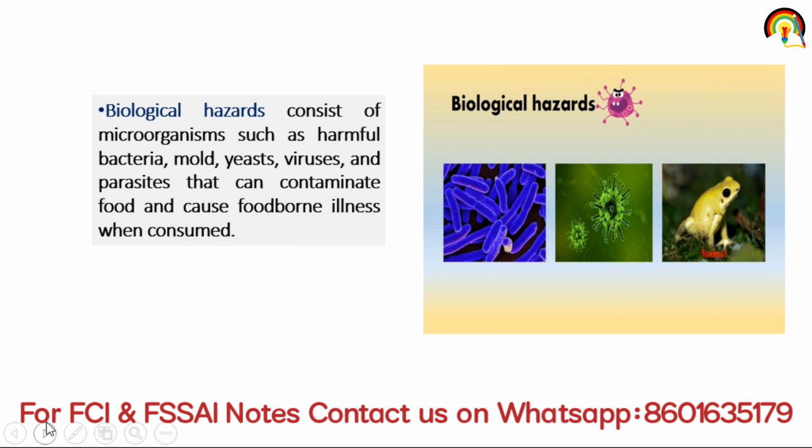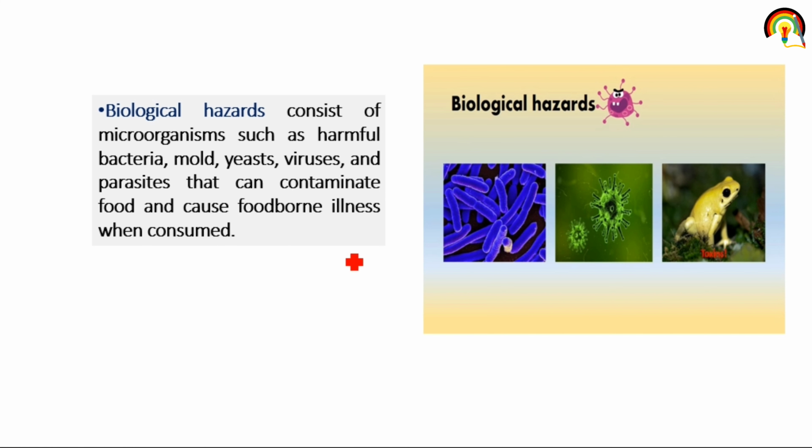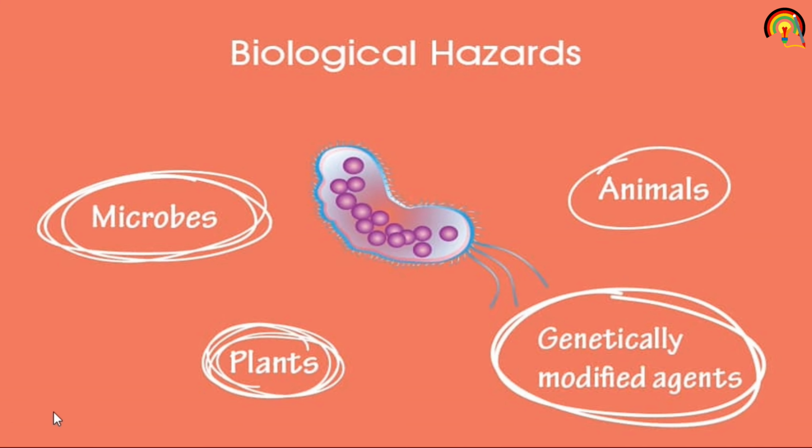And when food is contaminated, that food can cause foodborne illness or foodborne injuries, or can make food unsafe for the consumption of human beings. So biological hazard includes microbes, plants, animals and genetically modified agents.